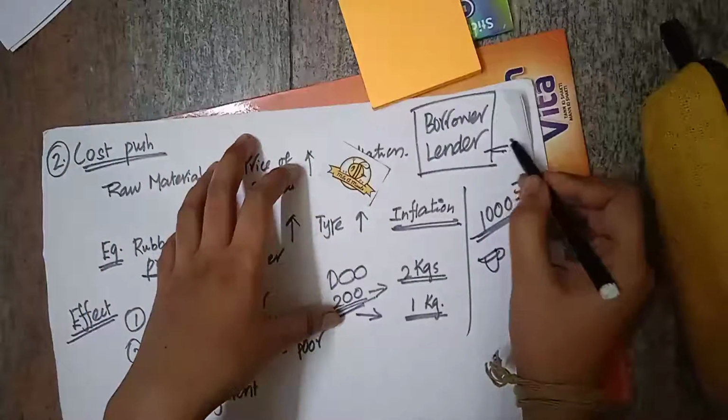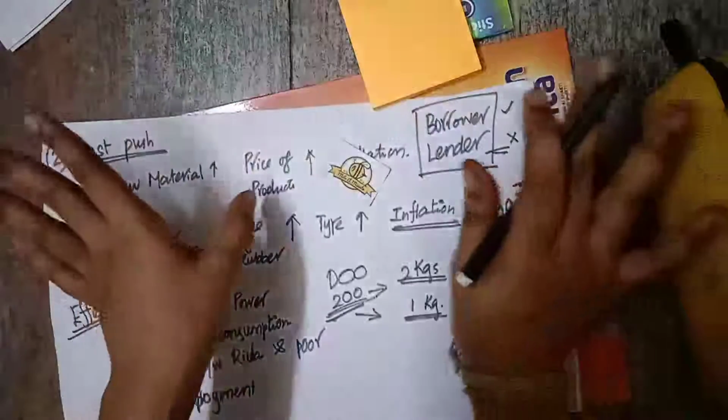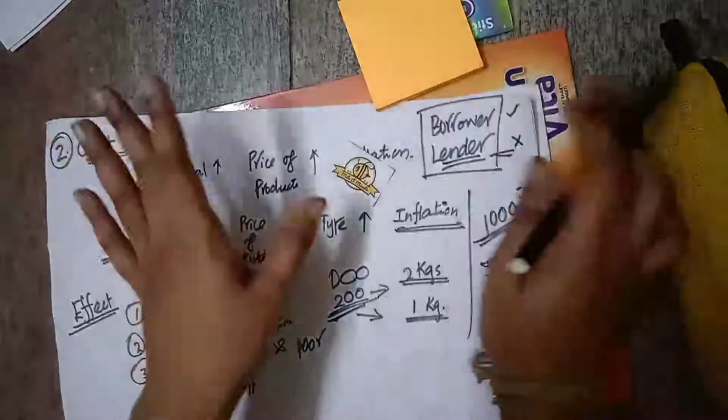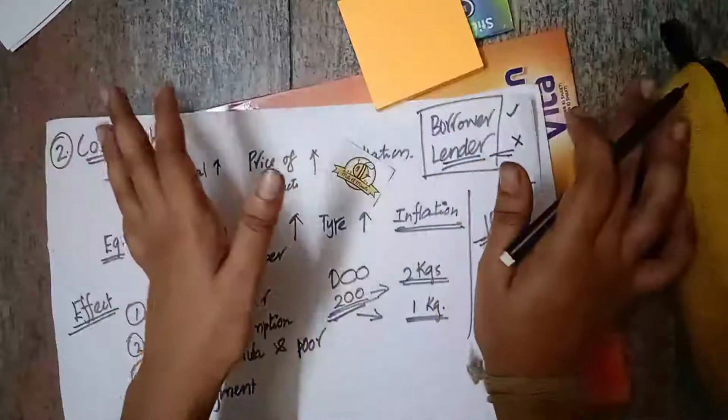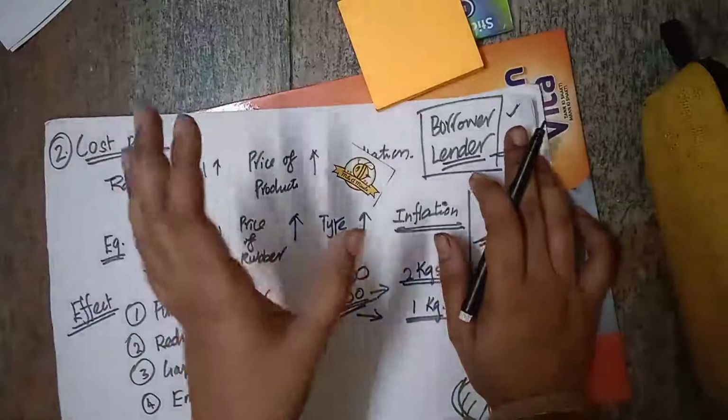So the lender will be affected by this inflation, whereas the borrower will not be affected. The biggest money lender of any country is the bank. Banks are the biggest money lenders, so the bank will be very much affected by this inflation.